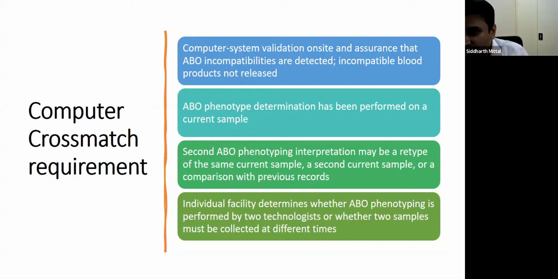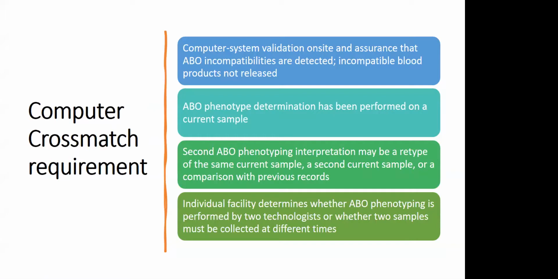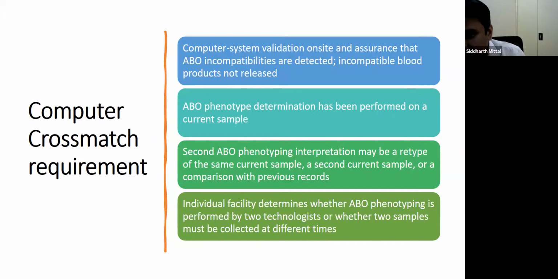And the second ABO phenotyping can either be a retype of the current sample, or a second sample can be collected at a later time, or a comparison of the previous records can also be done for second ABO typing confirmation. It will be the decision of the individual facility to determine whether the ABO phenotyping is performed by two technologists or whether they need to collect two samples at different times.